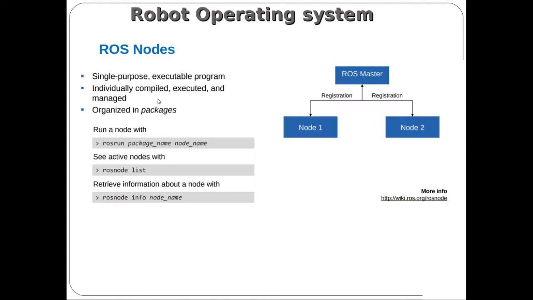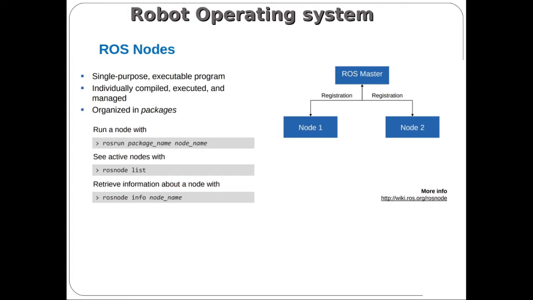So let me see one by one. Initially, yesterday we started with ROS node. So ROS node is nothing but a type of executable program written in Python or C++. We can use any type of programming language, it may be Python or C++. We are going to write a program, so that individual program is dedicated to some process in a complex robotic system. While discussing ROS node, we'll be creating a set of code, which is called an executable program. So this set of code is called a node.